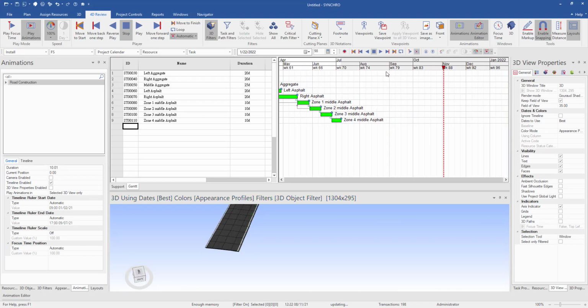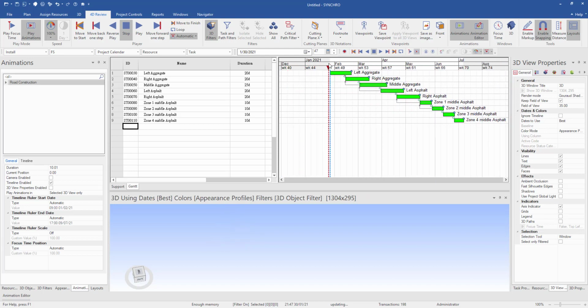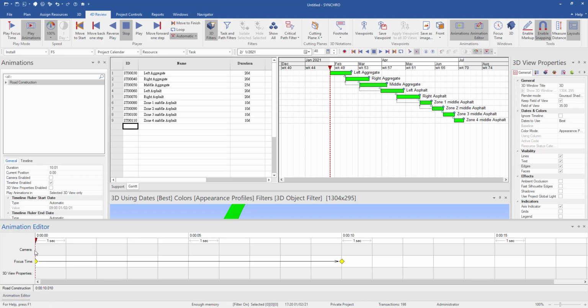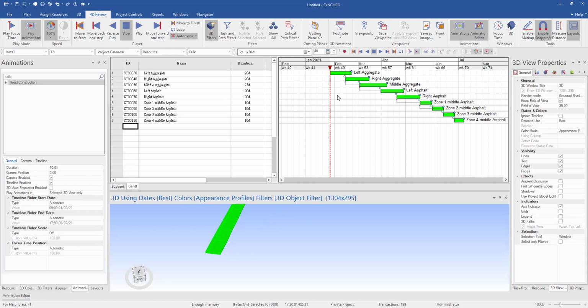Then I will also define the camera. For example, I set the start here, and then I go to animator, set the start camera, then I move to the end of the project, maybe.